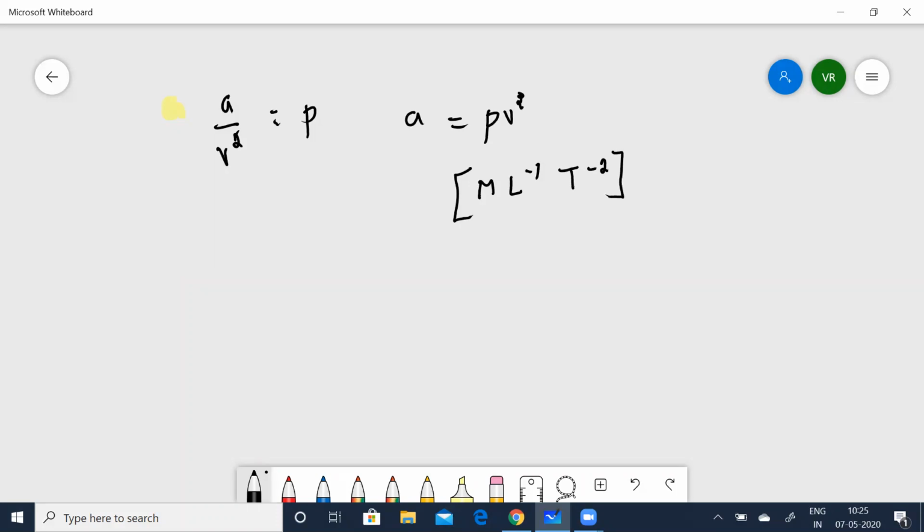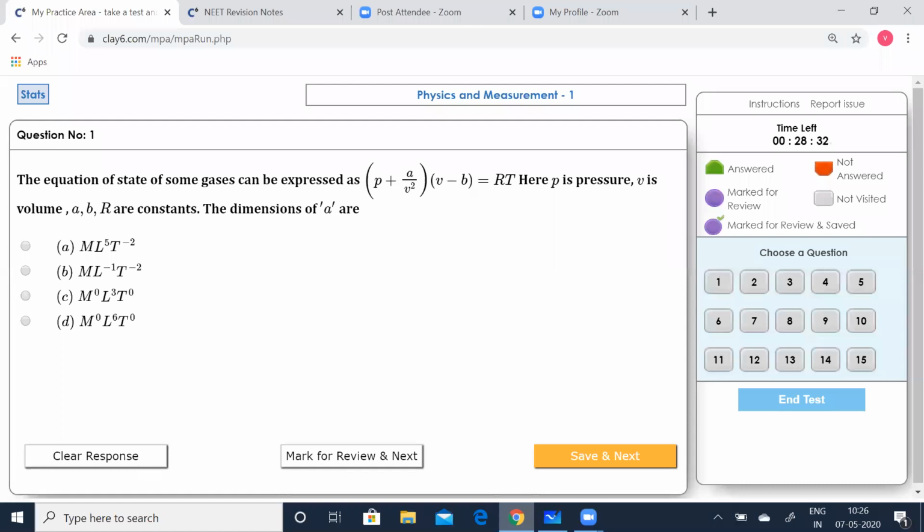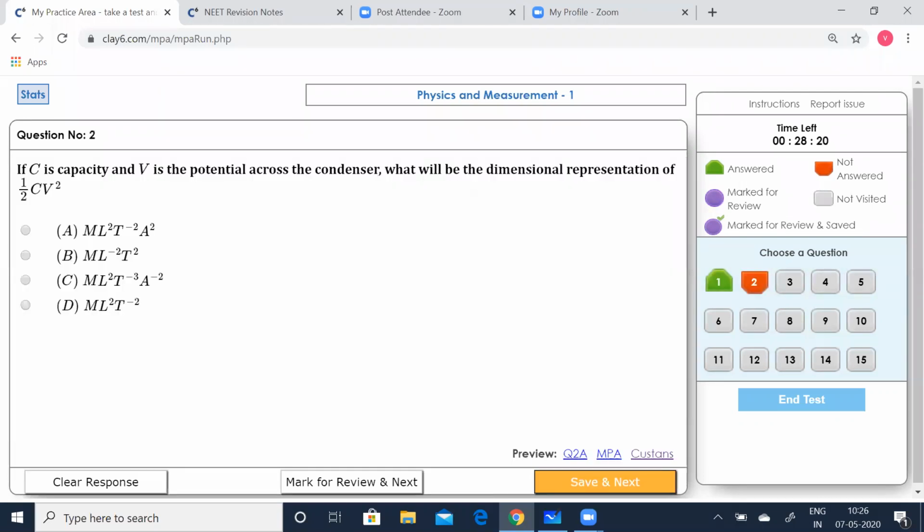And V is, of course, L cubed, you know that, the whole squared. So multiply everything. What do you get? You get ML to the power of 5, T to the power of -2. Now let's see which option is correct. A is correct, ML to the power of 5, T to the power of -2. So I can mark this. Now save this and then let us go for the next.